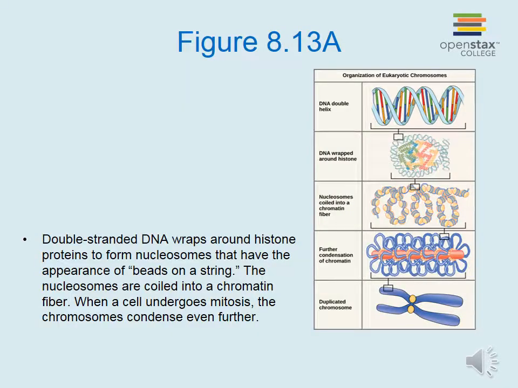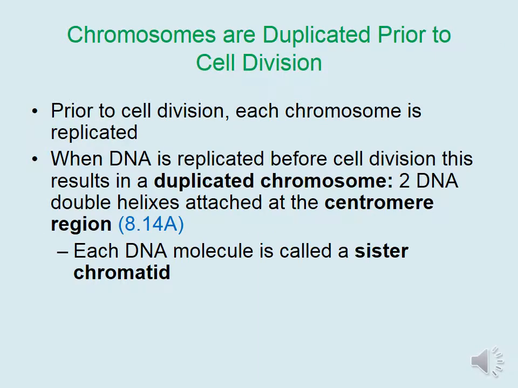Double-stranded DNA wraps around histone proteins to form nucleosomes that have the appearance of beads on a string. The nucleosomes are coiled into a chromatin fiber. When a cell undergoes mitosis, the chromosomes condense even further. Remember that prior to cell division, the DNA in a cell must be copied. The DNA is in the form of chromosomes, which are long stretches of DNA with different genes.